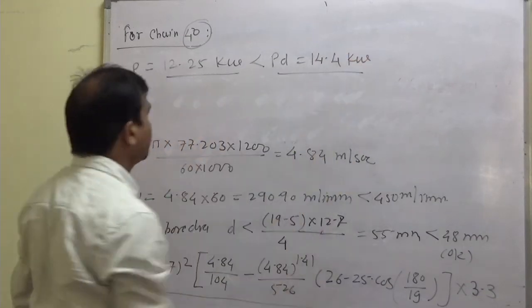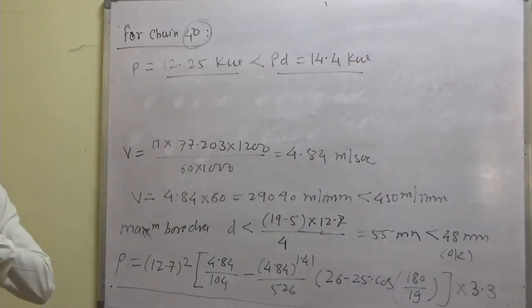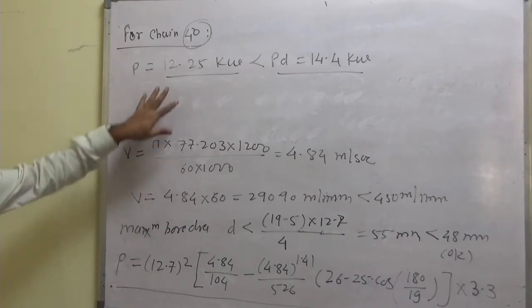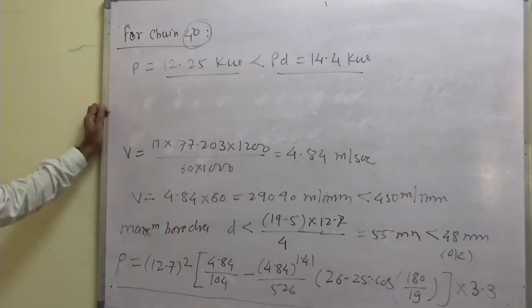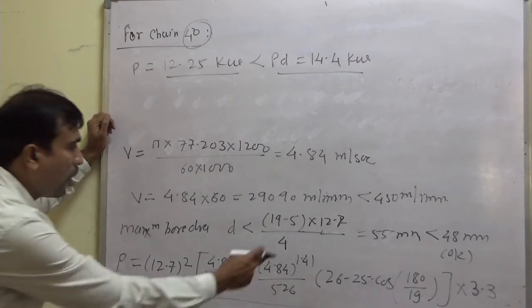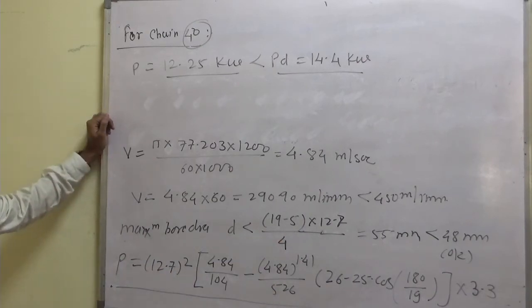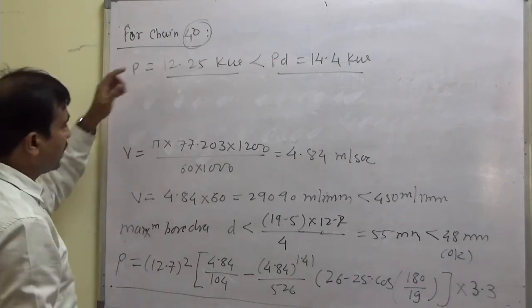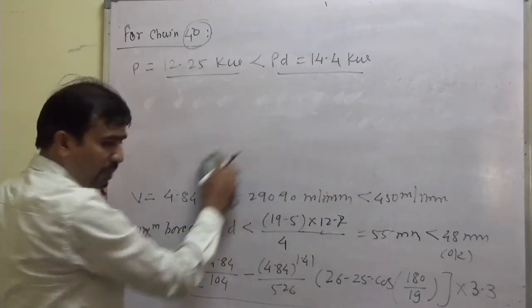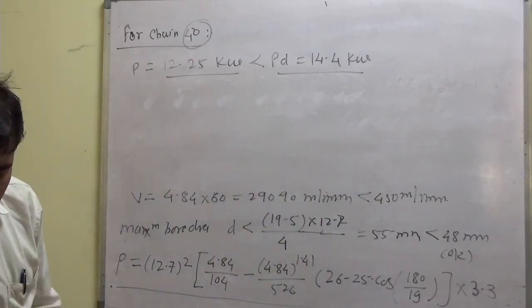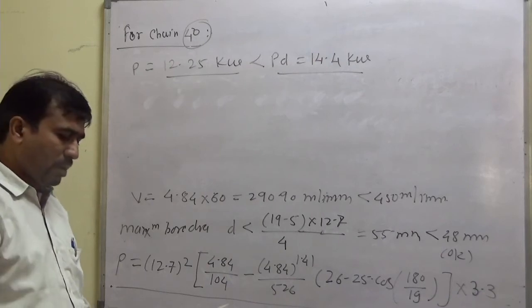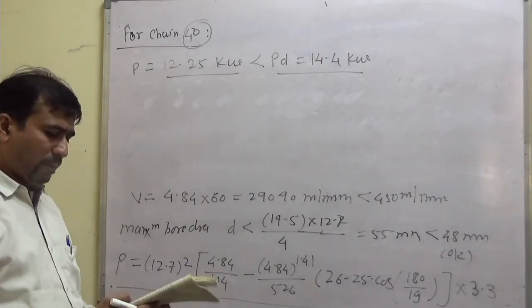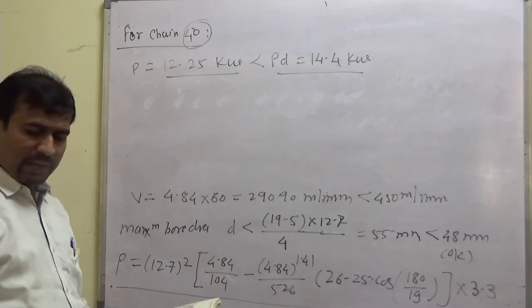Now what to do? Again here the difference is not that much. Again here we can try for a higher number of teeth on the smaller sprocket. Suppose we increase the number of teeth on the smaller sprocket, it may be possible that we will get the required value. So instead of 19, we will select directly, suppose you see the chart 14.1, we will try for directly 25 teeth